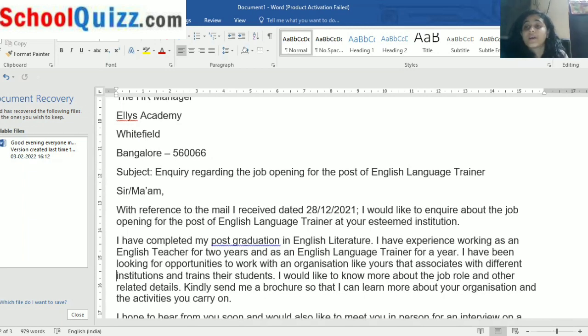So in that paragraph, basically what he has written is that I'm a teacher of English literature. I have a post-graduation in that. I have 2 years of teaching experience and 1 year as a trainer. After that, I would like to work with your organization. See, we should always be polite and natural in what we are speaking. So what is included here is that we are aiming to work in your organization, to grow in your organization, and to help your organization become successful. These things we can write.